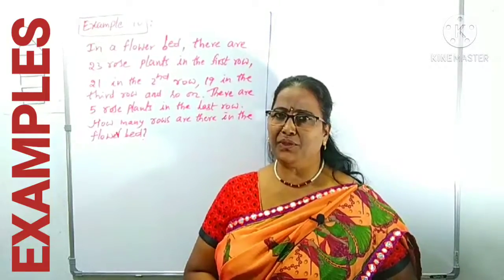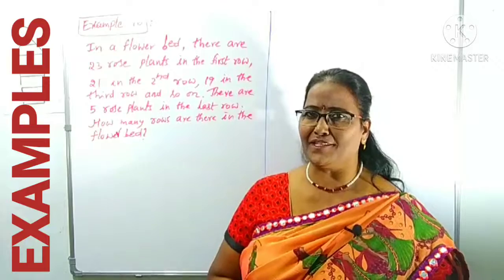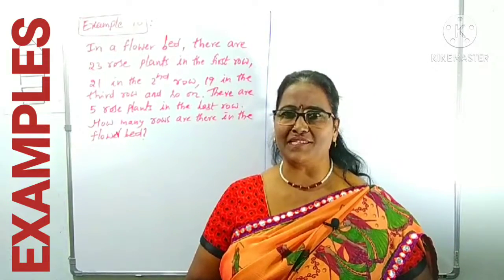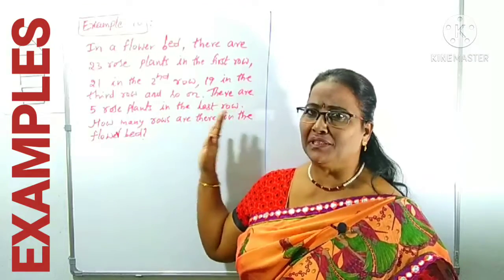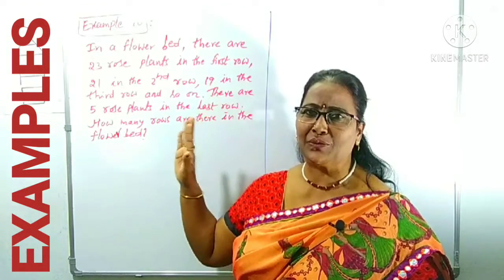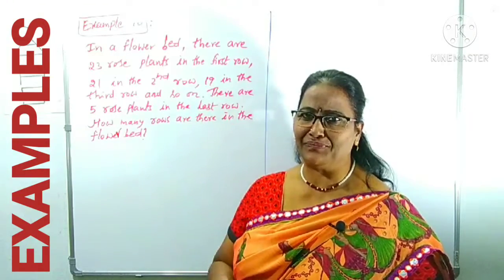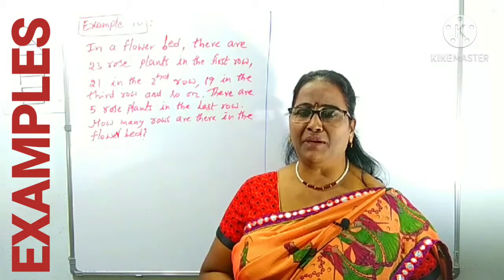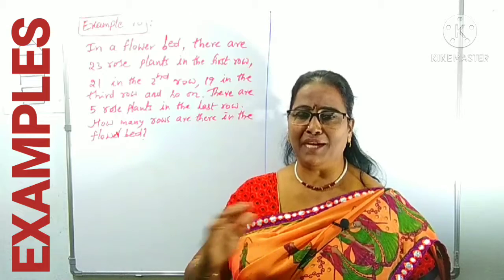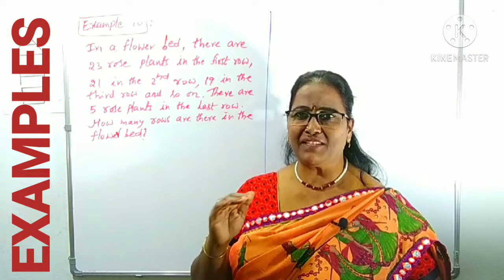Right? Next, example 10. In this question, what is given? Most of them are like the roses. This is one of the gardening questions, like rose plants are arranged in beds. You can come across this when visiting parks, maybe in our gardens we are planting roses, different types of flower plants.